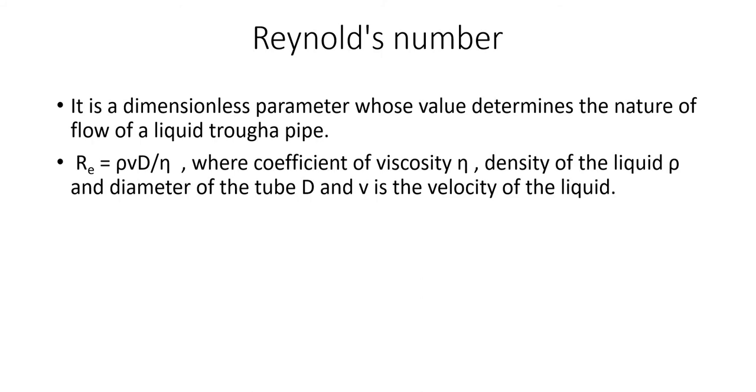Reynolds number is given by rho v d / eta, where eta is the coefficient of viscosity, rho is the density of the liquid, d is the diameter, and v is the velocity of the liquid. So by knowing the Reynolds number of the liquid, we can say whether the flow is streamlined or turbulent.